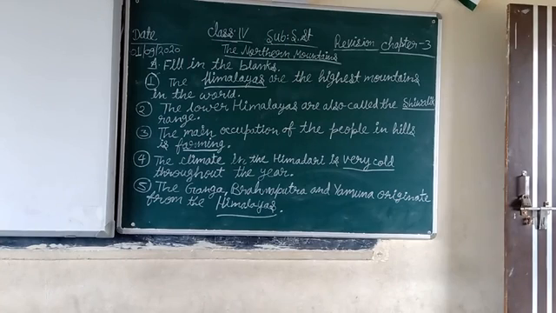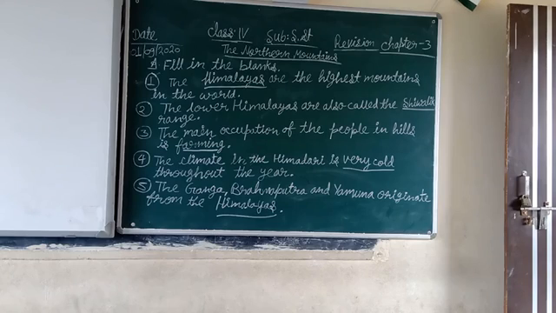And now for the last time, the lower Himalayas are also called the Shivalik range. I hope all of you have revised this question number 2 also. Now let's revise question number 3.